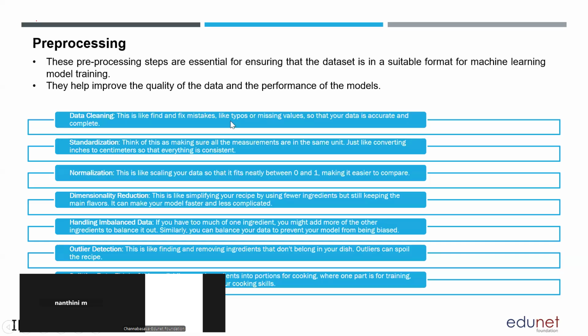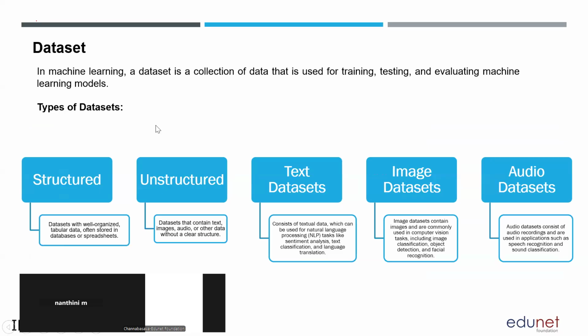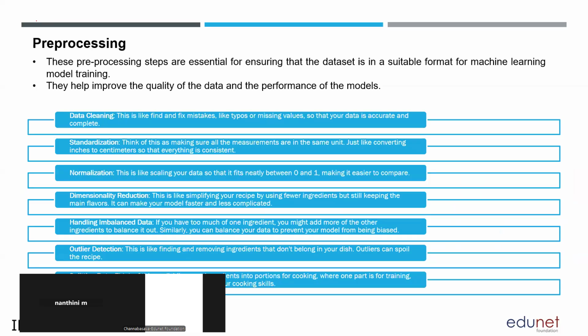So after collecting the data, students, the reason why I'm telling this is that when you start exploring the project, you have to collect your data set and define whether it is a structured data set, unstructured data set, or text data, what type of data you are going to work on for your project. Then coming to pre-processing. Once you have collected the data, for most machine learning algorithms, you will do pre-processing. For some cases like deep learning, the feature engineering will be taken care of by the algorithm itself.